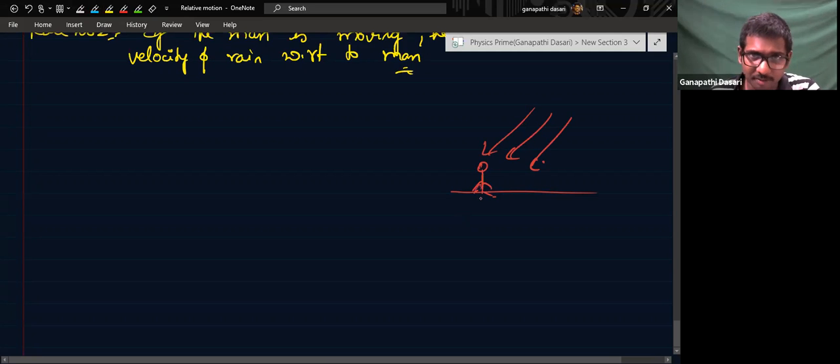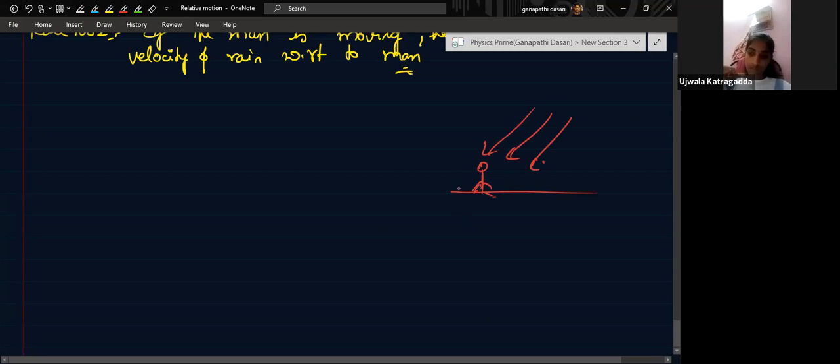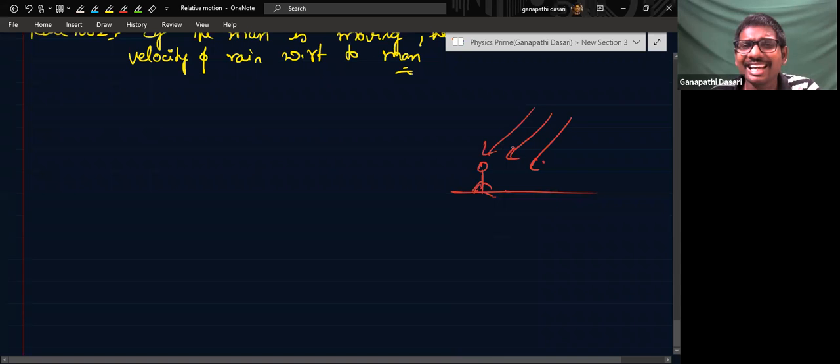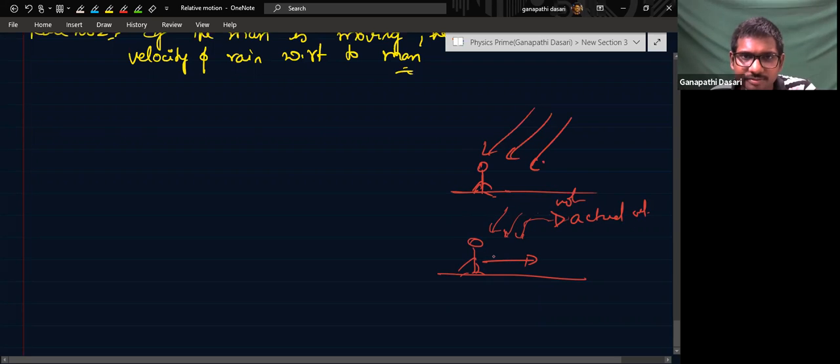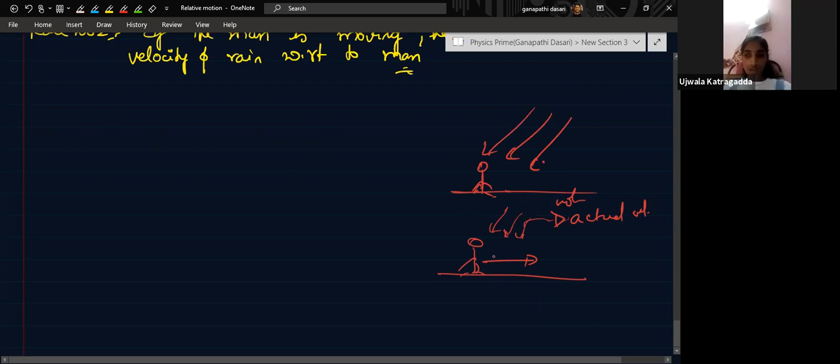Because he is at rest, he is in an inertial frame of reference. Ground is also at rest. He'll observe the real velocity of rain, real angle of rain, everything. But if the man is actually moving, or a car or anything is moving, then whatever rain he experiences is not the actual velocity. It is actually the velocity of rain with respect to man.